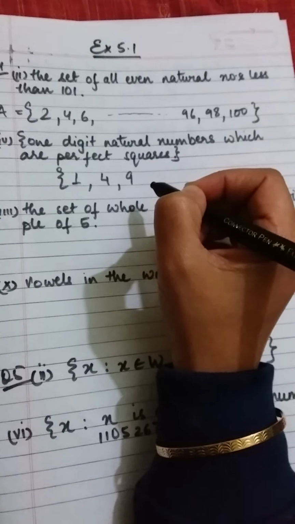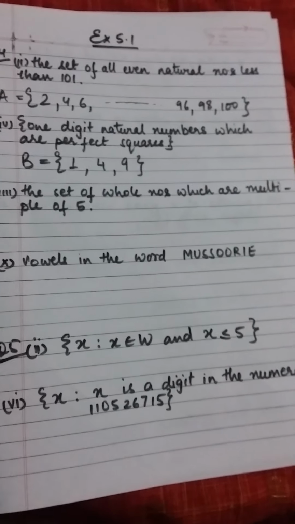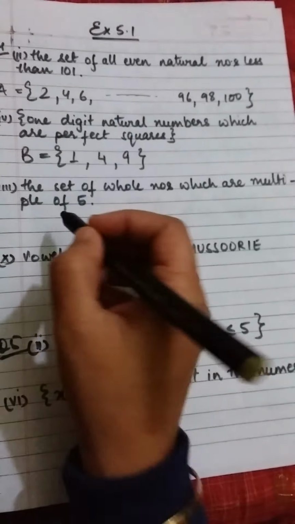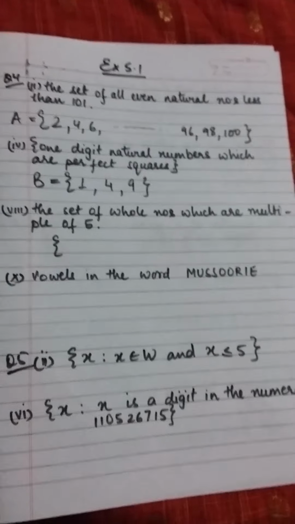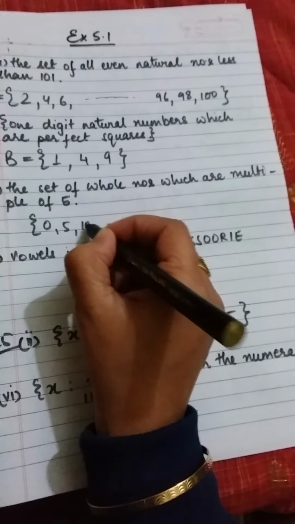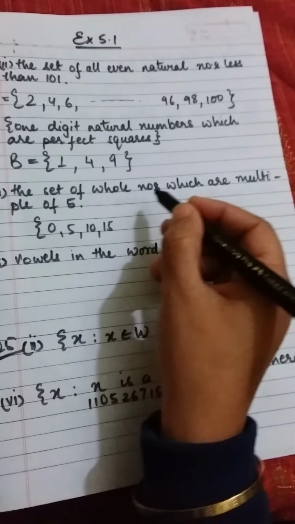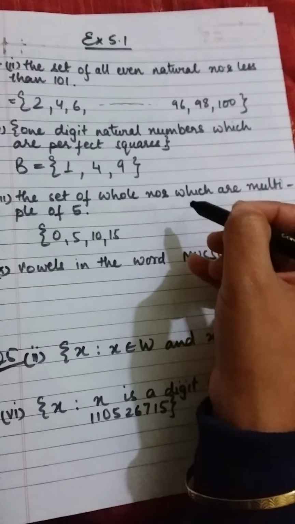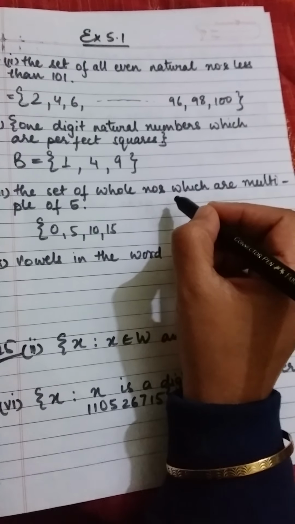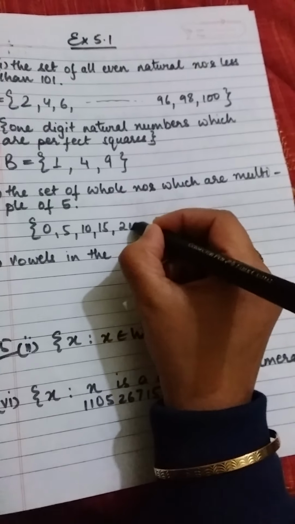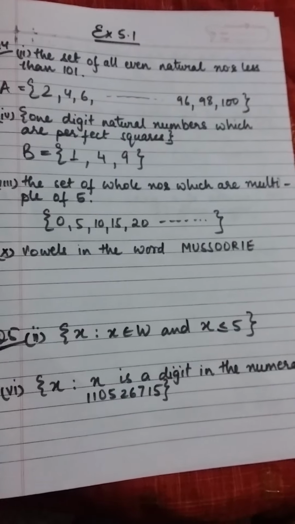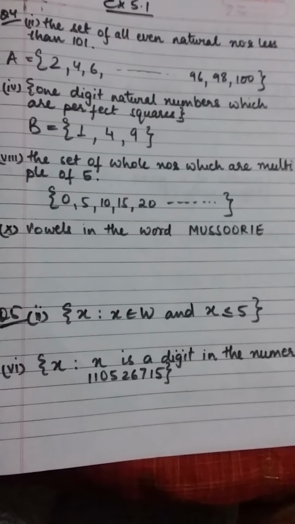Okay. Now the next one is set of whole numbers which are multiple of 5. So we have to write all the multiples of 5, and as we are saying it's whole numbers, we'll start with 0, 5, 10, 15. They're not telling us any limit. They're asking you to write all whole numbers which are multiple of 5. So this set is not ending. So we'll put dash dash dash, and we'll end the set. We'll put the bracket.